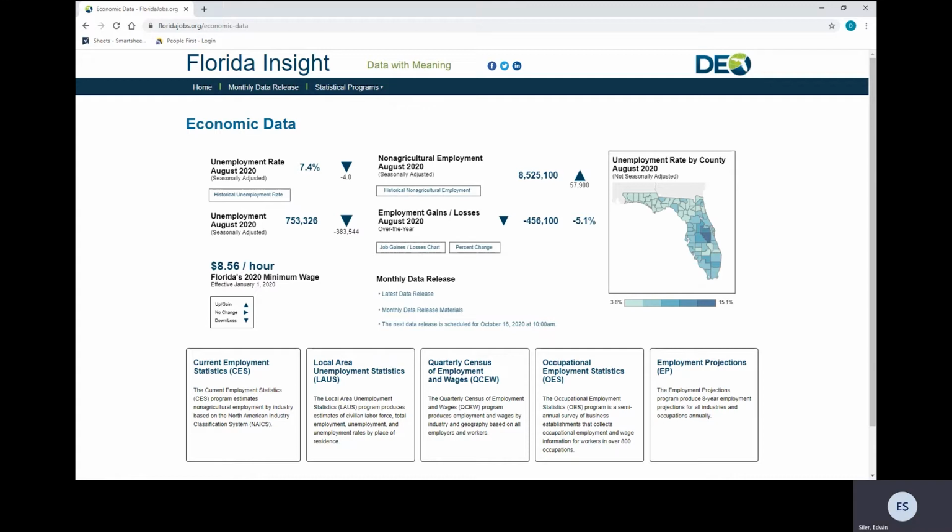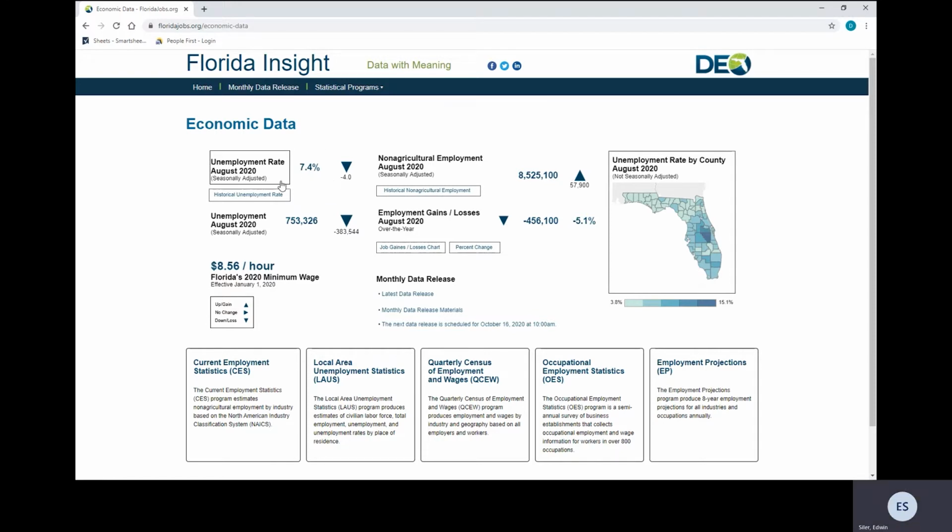Florida Insight will replace our current data delivery system, the Florida Research and Economic Information Database application, also known as FREDA. So let's check out some of our key economic indicators.